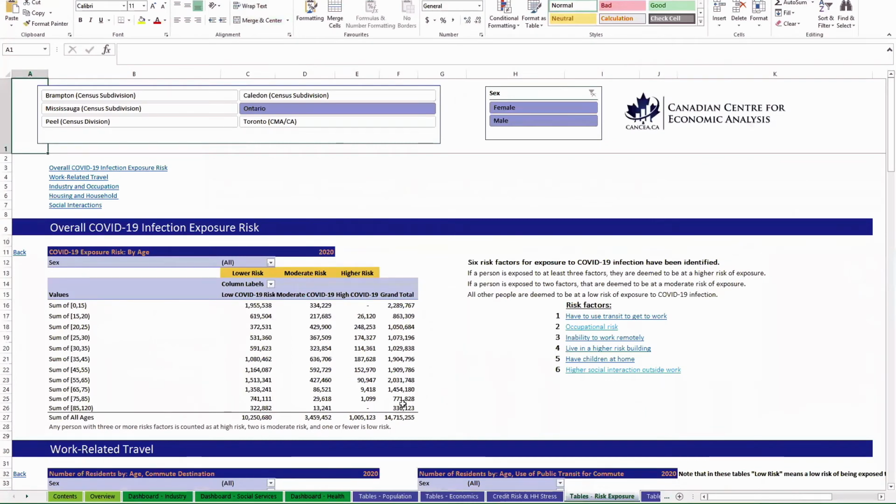All right, so next we have the risk exposure tables. So here you can filter these by region again. Let's look at Peel to switch things up, and by sex.